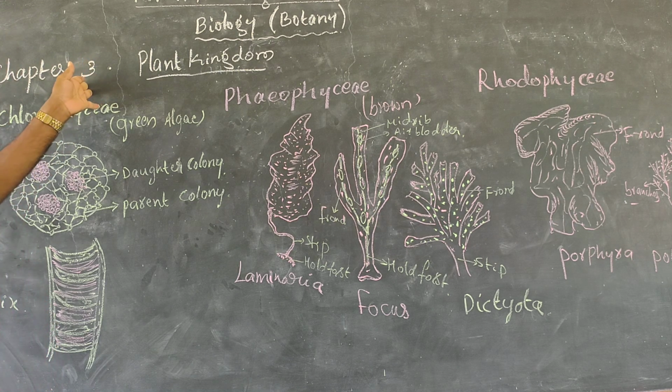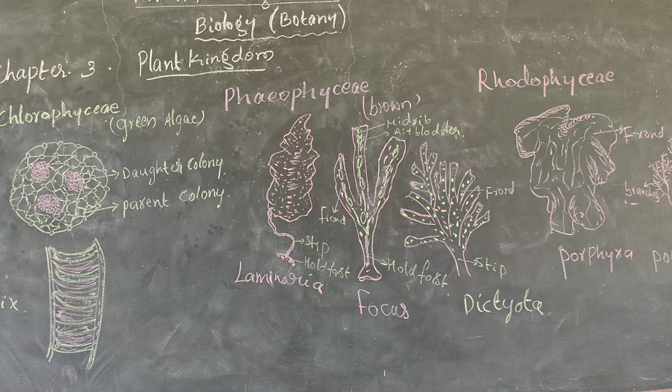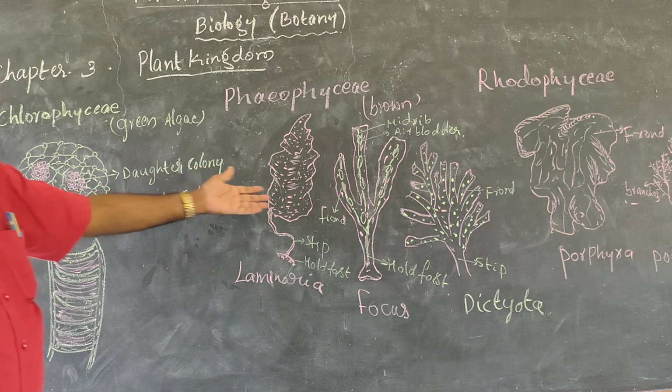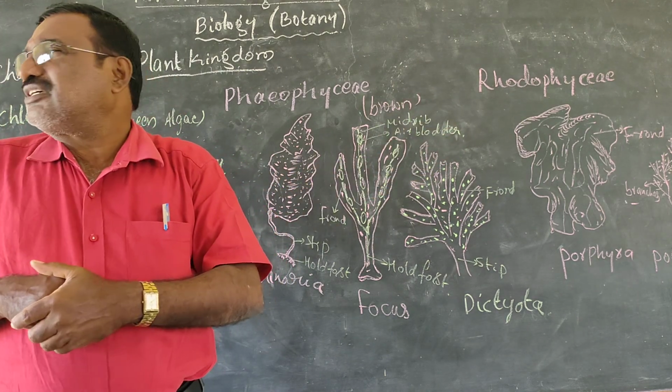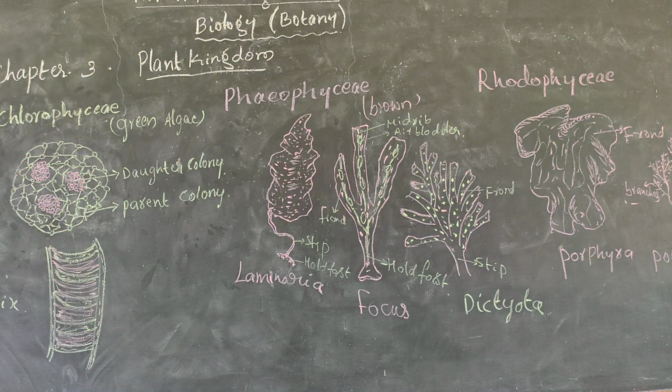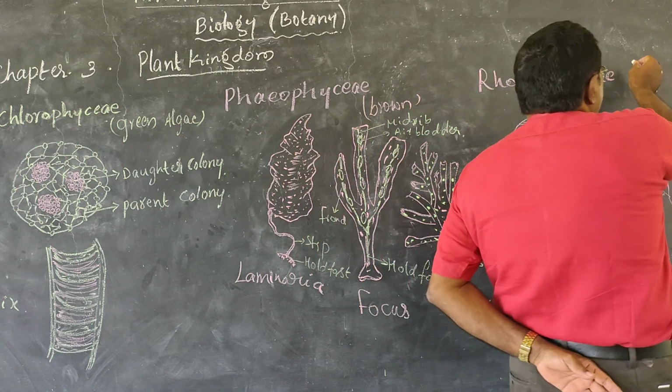That brown is not supporting like our green algae Chlorophyceae, but it commonly grows in terrestrial and also aquatic regions, in water as well as on mud and stones. Finally, comes the Rhodophyceae. Rhodophyceae is commonly called red algae.